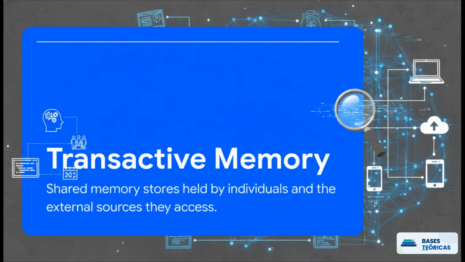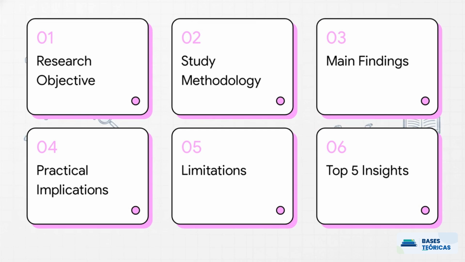To understand exactly why your brain does that, we need to look at the core concept of this study, transactive memory. Now, this isn't a new idea. Us humans, we've always shared memory externally. Think about it. In a family, you might rely on your partner to remember birthdays or a coworker to remember a specific piece of code. What's revolutionary now is that we aren't just sharing memory with other humans anymore, we're applying this deeply rooted habit directly to machines.